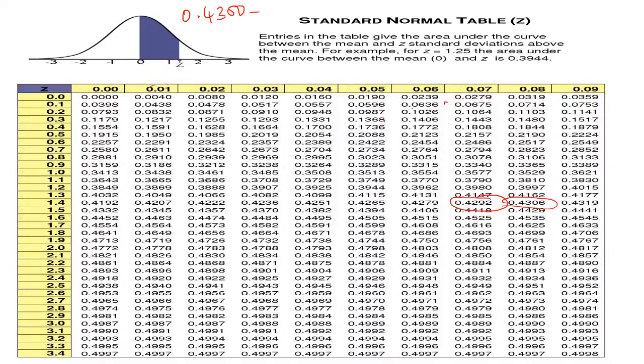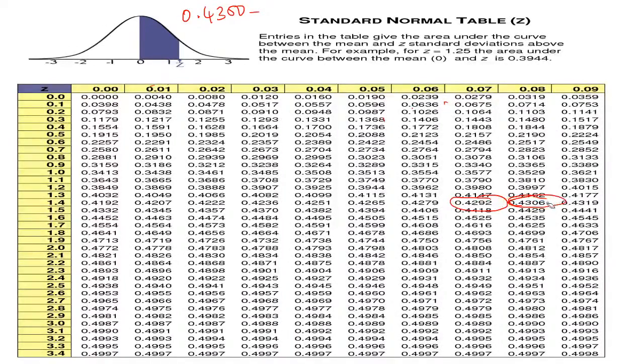So now I want to find out, one second. Here 0.4306 is the nearest value, right?